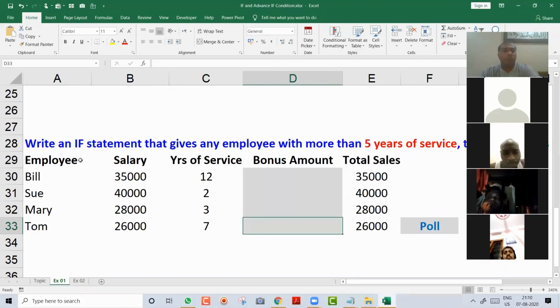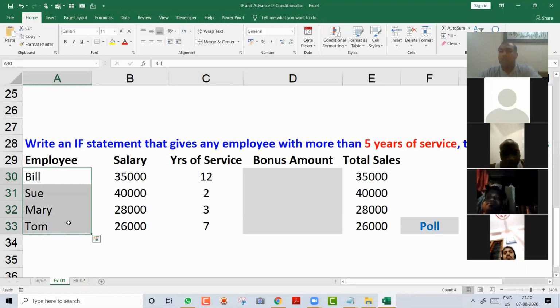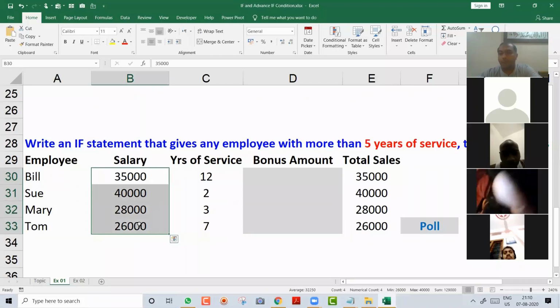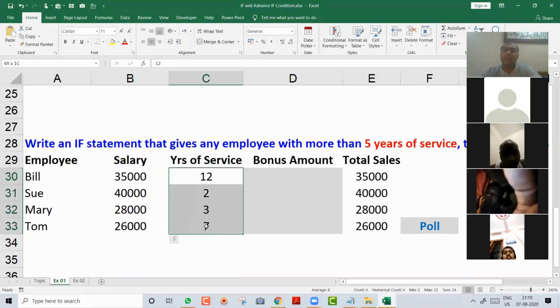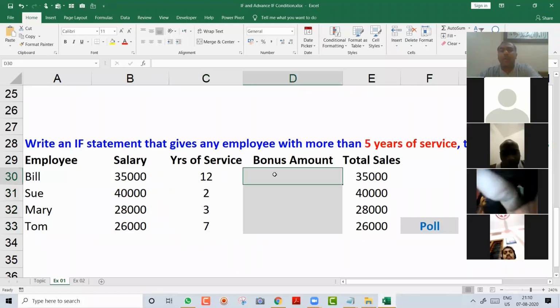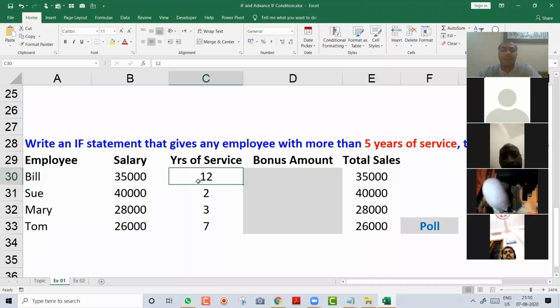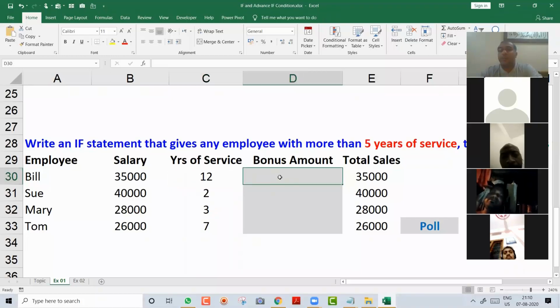Okay. So I have some names of my employees over here and I have their salaries. And I also have the years of service, meaning since how many years they are in my company. And my manager gave me one small task and he says, Ramzan, write an if condition over here, and if this year of service is more than 5 years, then you give some bonus.